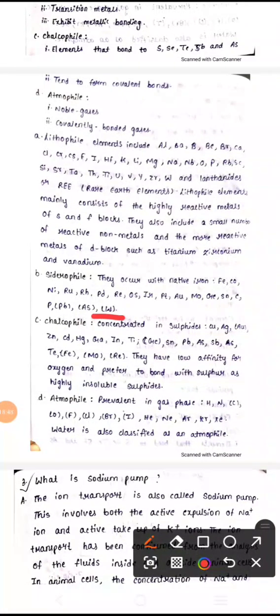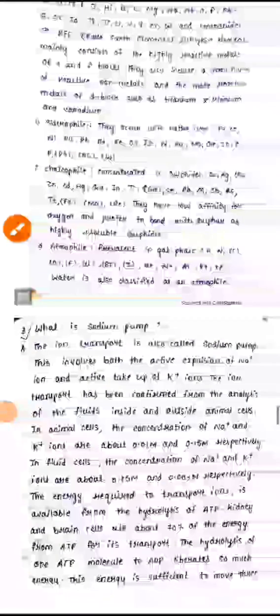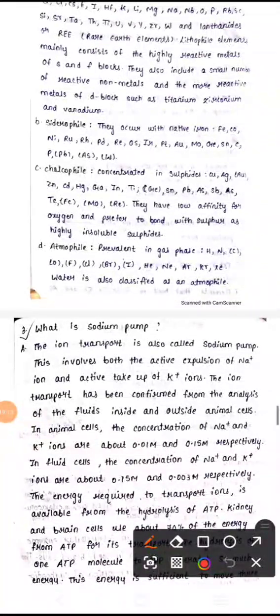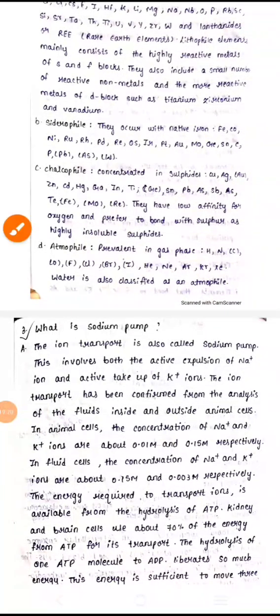Chalcophile elements are mainly concentrated in sulfur and also oxygen. Why? Because oxygen has less affinity, less energy, compared to sulfur. Sulfur compounds are insoluble, and sometimes sulfur may act as a poisonous gas also. So these are the elements used as chalcophile. Atmophile, as I have told you, is the gas phase. The elements present here, mainly hydrogen, nitrogen and carbon. So this is nothing but the geochemical distribution.